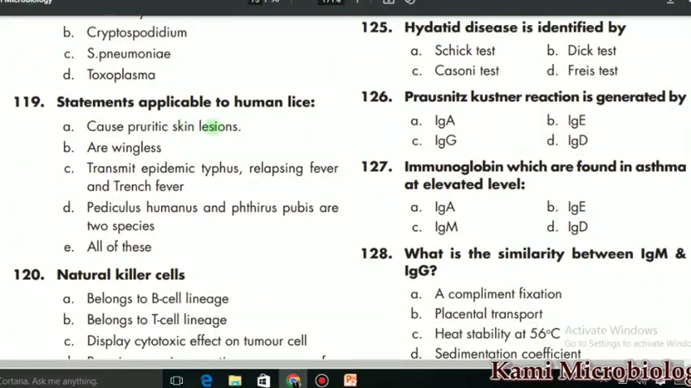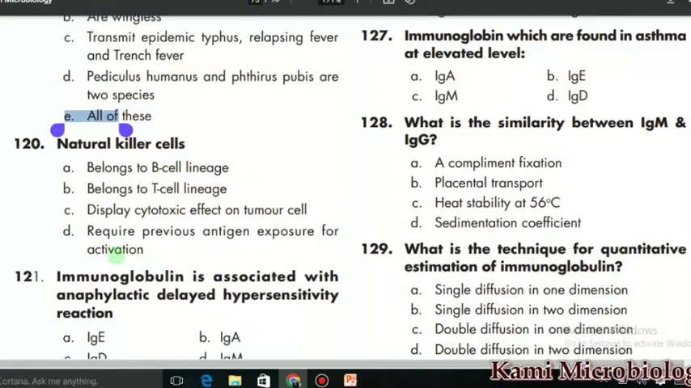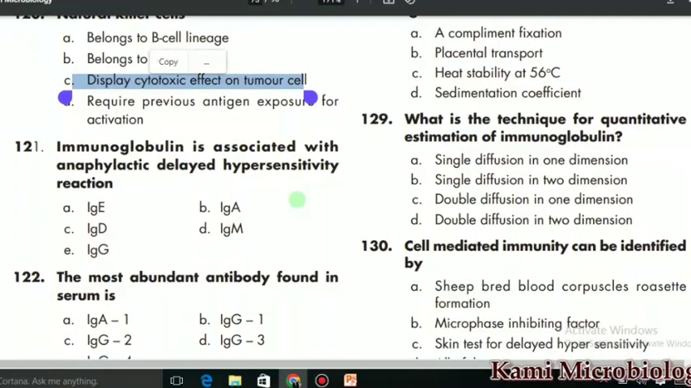119 MCQ says that the statement applicable to human lice. So for the human lice, mostly all of these are the correct options. So E, natural killer cells. So natural killer cells mostly display cytotoxic effect on the tumor cells. So C is the correct option.